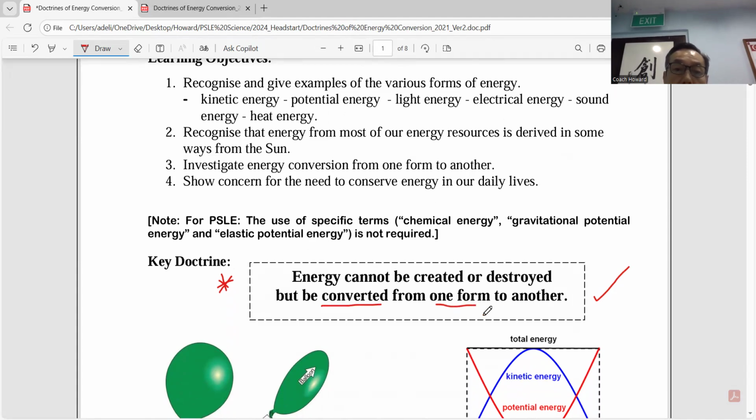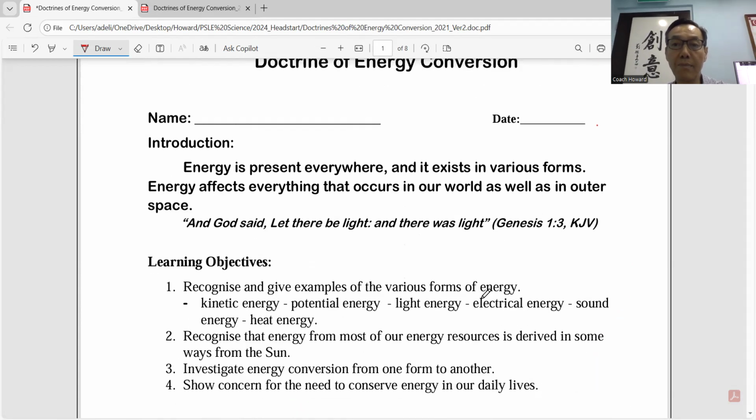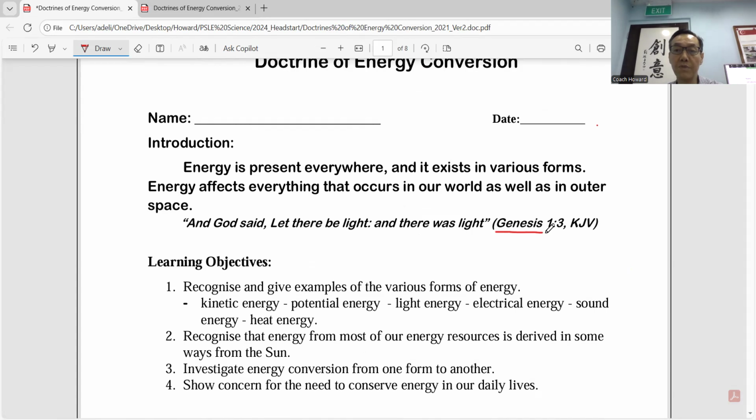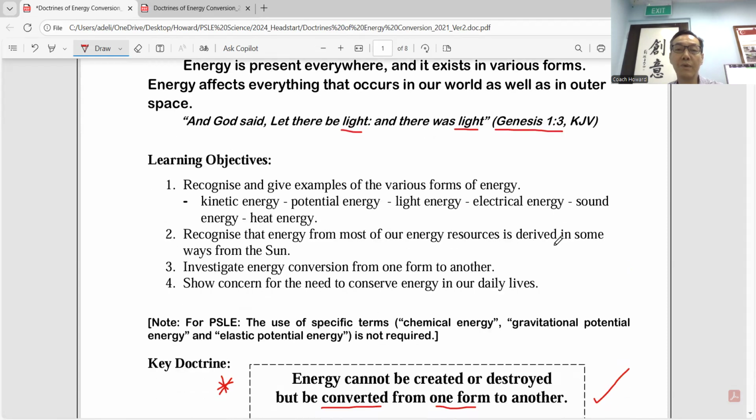So we will learn different forms of energy today. And quite interestingly, do you know what is the first energy created by God? First sort of energy created by God in the universe. So if you refer to the Bible, there's this verse, Genesis chapter 1, verse 3. And God said, "Let there be light." And there was light. So from here, we can deduce that the first sort of energy created in the whole universe is light energy. So today we'll learn about kinetic energy, potential energy, light energy, electrical energy, sound energy, and